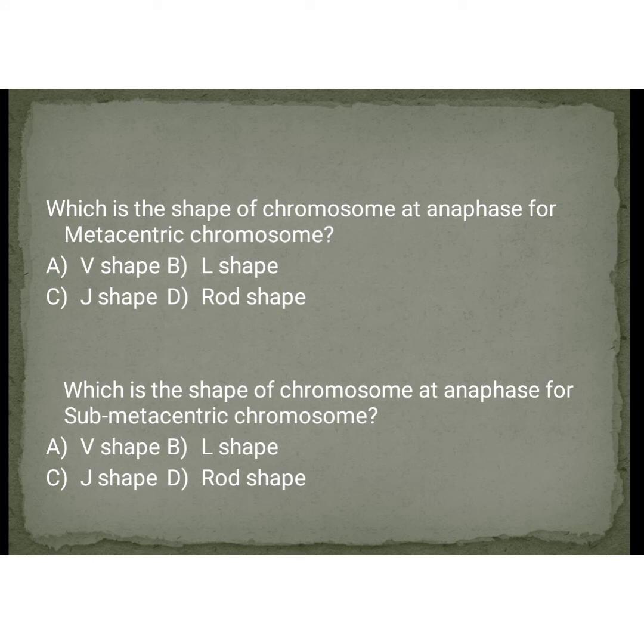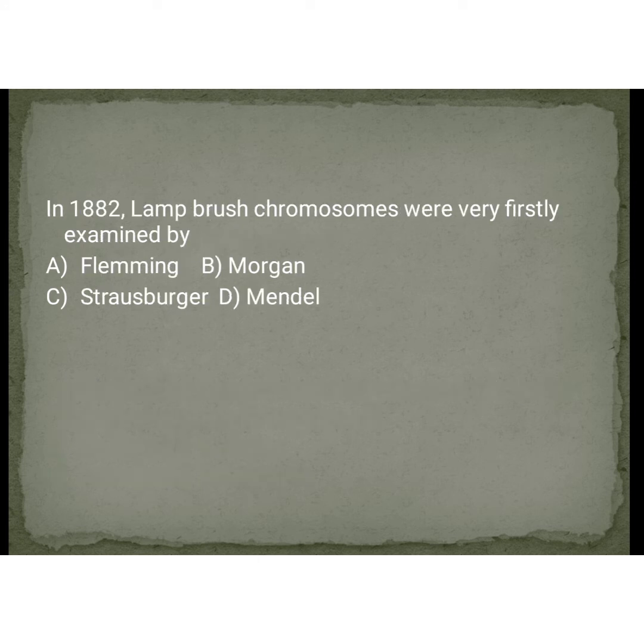Coming to the answer, the metacentric chromosome at anaphase looks like V shaped. Okay, and submetacentric chromosome at anaphase looks like L shaped. Okay. In 1882, Lambrush chromosomes were firstly examined by? Four options are there. Choose any one of the scientists. Answer is Fleming. Okay, he only first examined the Lambrush chromosomes in 1882.